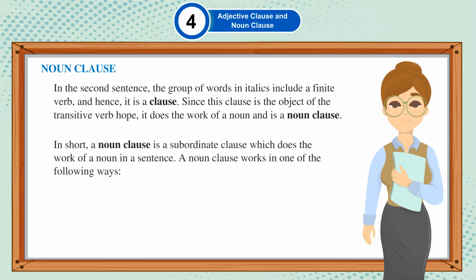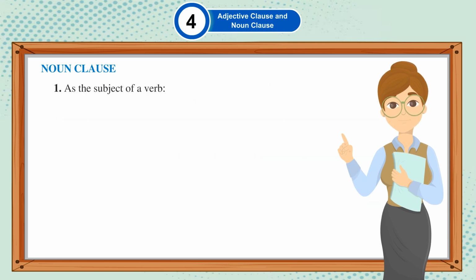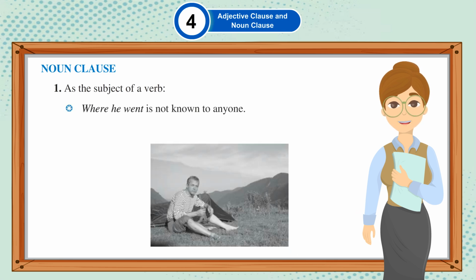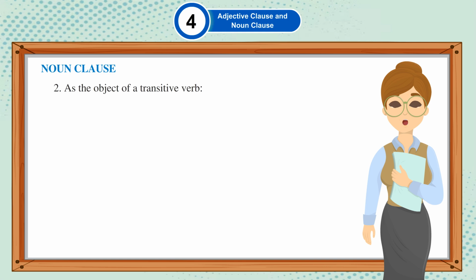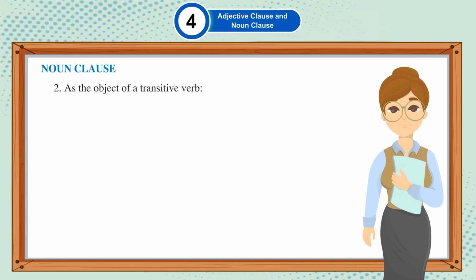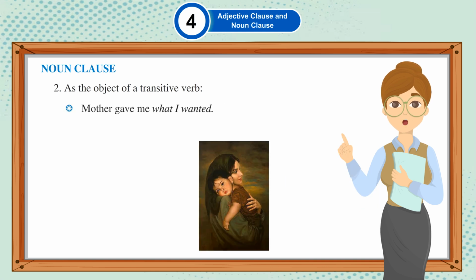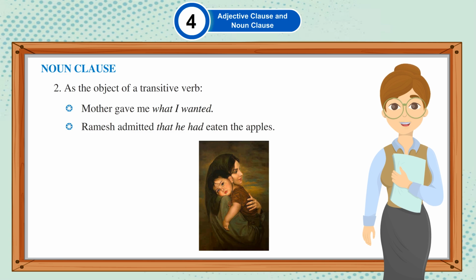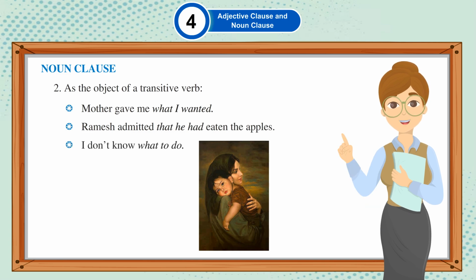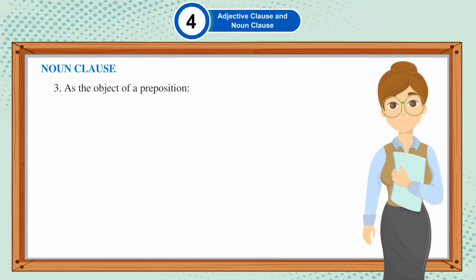In short, a noun clause is a subordinate clause which does the work of a noun in a sentence. A noun clause works in one of the following ways. 1. As the subject of a verb. Where he went is not known to anyone. What he said was rubbish. 2. As the object of a transitive verb. Mother gave me what I wanted. Ramesh admitted that he had eaten the apples. I don't know what to do.